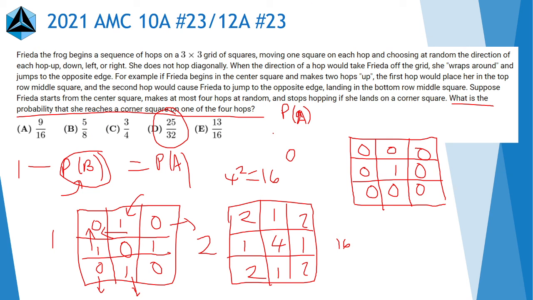So that's just an interesting take on the recursive grid method of solving some of these counting problems on the AMCs and AMEs.